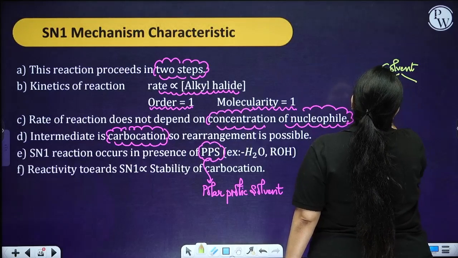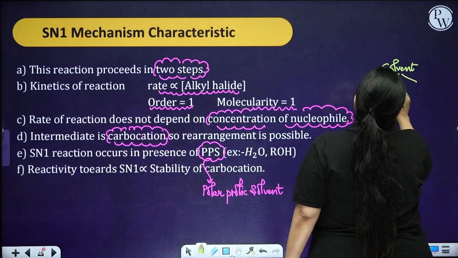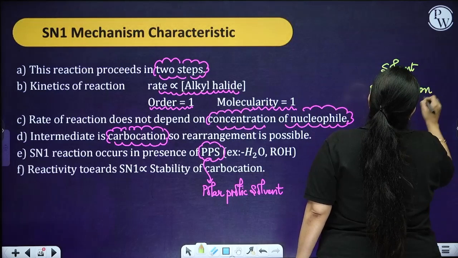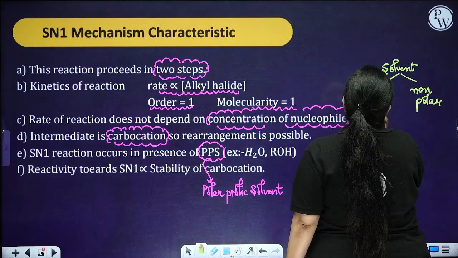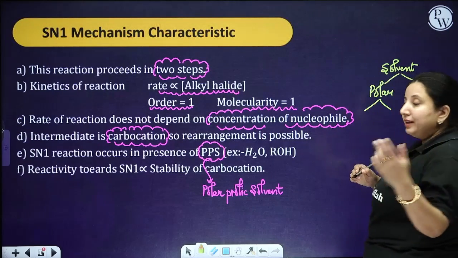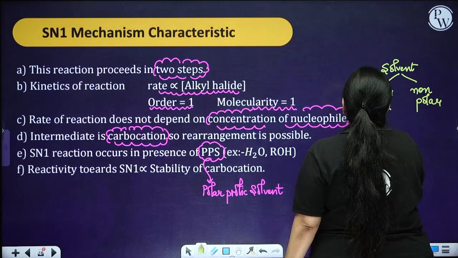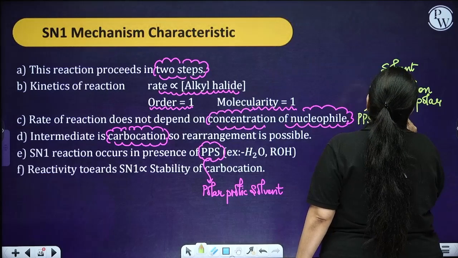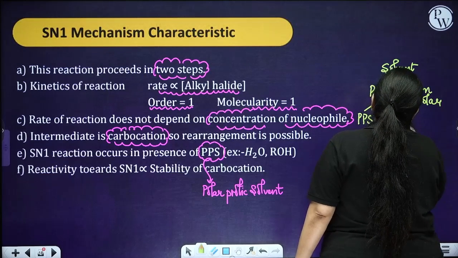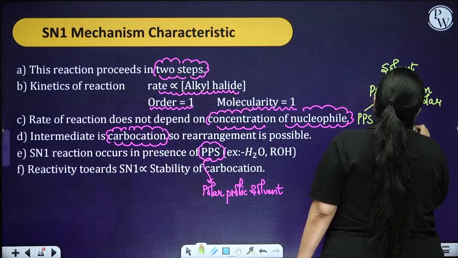One is polar and another one is non-polar. Now this polar solvent is again divided into two categories, that is your polar protic solvent and polar aprotic solvent.